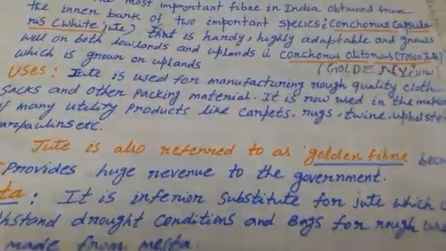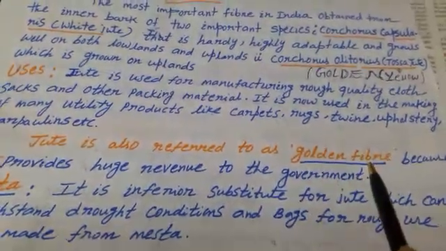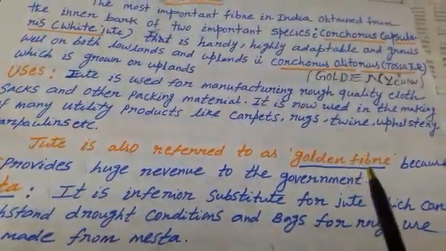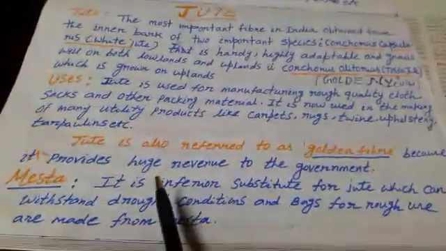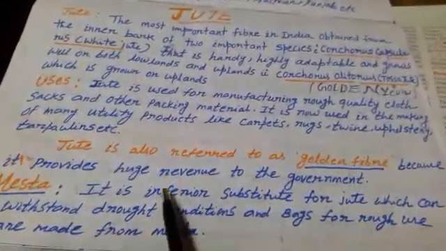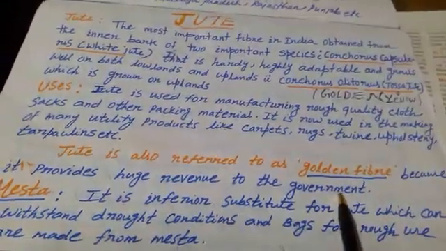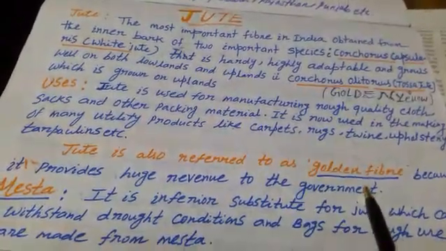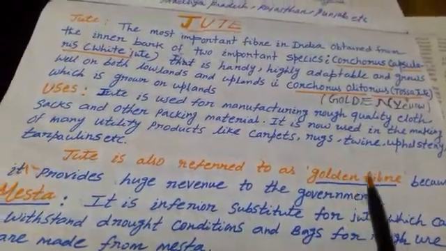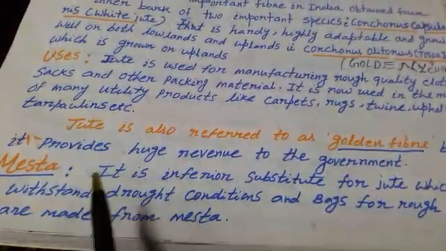Jute is also referred to as golden fiber. Question: why is jute known as golden fiber? Because it provides huge revenue to the government, or because of its more economic value, it is known as golden fiber.